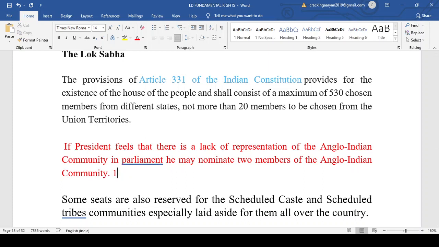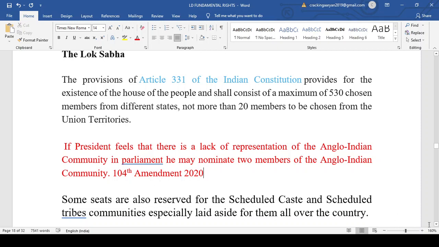When we discuss the amendments, I will discuss it in detail. By the 104th amendment, this provision has been deleted from the Indian Constitution, so the president cannot now nominate two Anglo-Indians. In the Lok Sabha before 2020, the president nominated two Anglo-Indians if he felt there was a lack of representation of the Anglo-Indian community. But after the 104th amendment in 2020, the president no longer nominates any Anglo-Indian community members to the Lok Sabha.